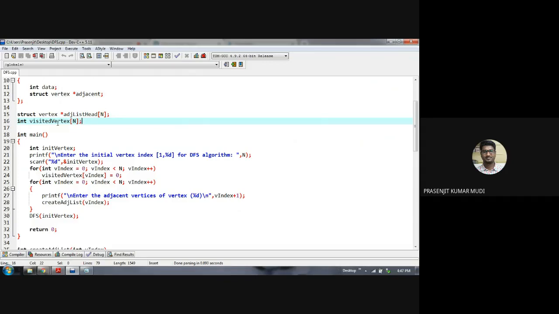If the value corresponding to a vertex is 0, that means that vertex is not visited, unvisited. And if the value corresponding to a vertex is 1, it means that vertex is visited. So that's why this array has been used here. This array gives you the information about whether a vertex is visited or unvisited. And this is the array of pointers where the 8 pointers are pointing towards the first nodes of the 8 linked lists corresponding to the 8 vertices. That is the picture. Now I will provide you the data set based on which this program has been implemented.